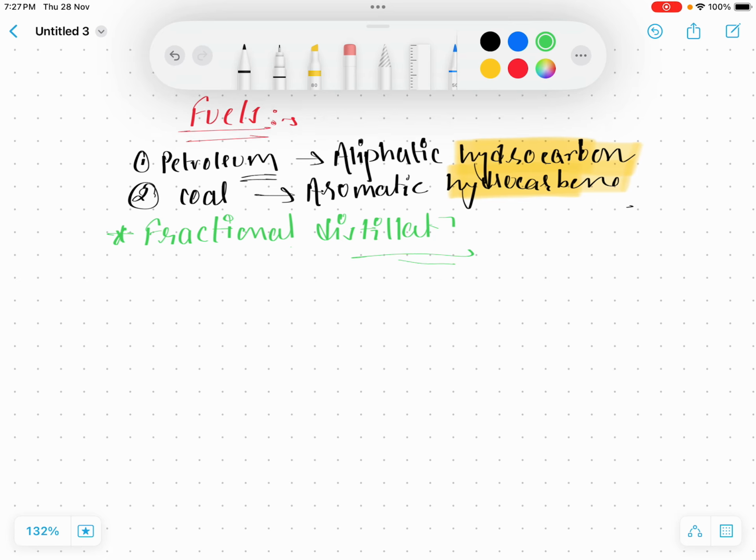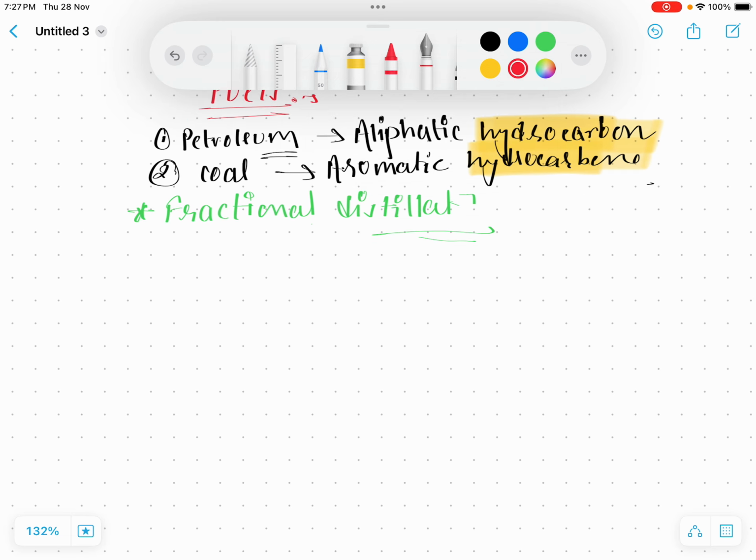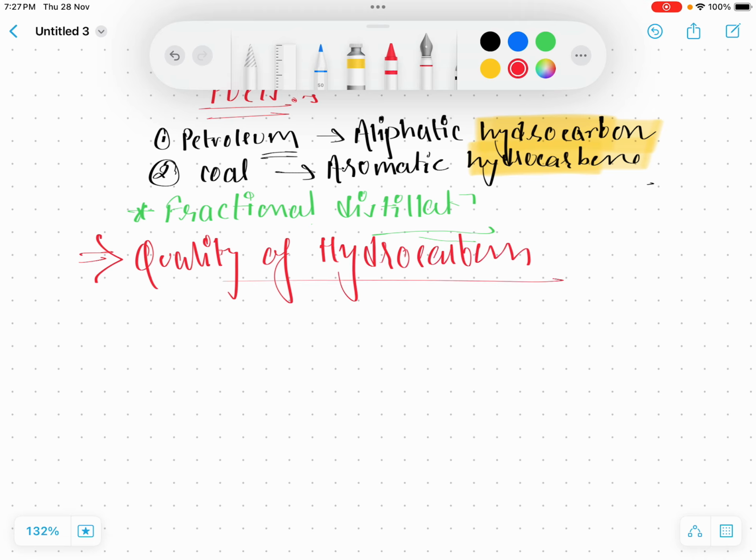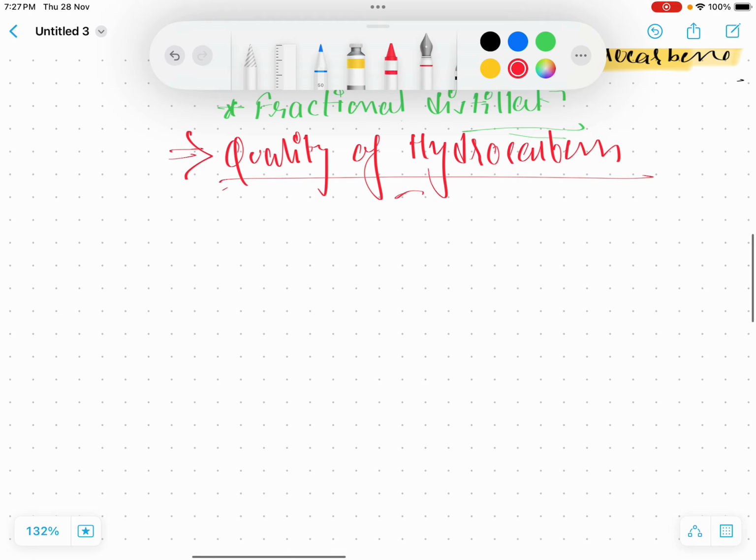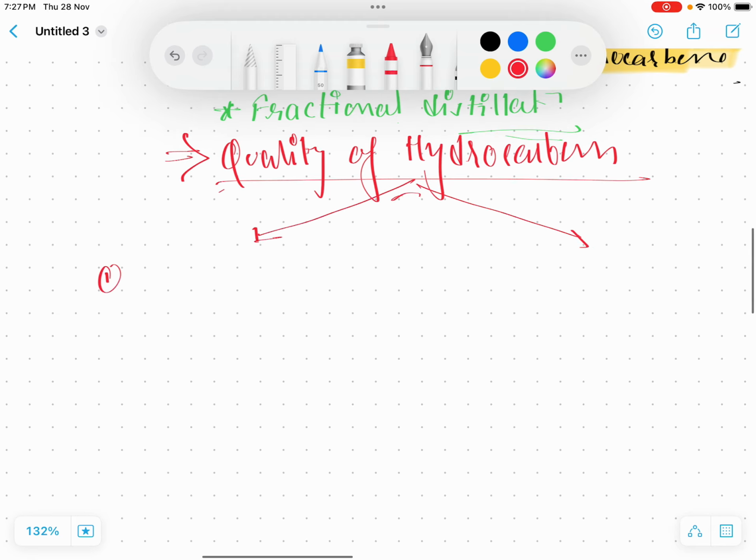This fuel's quality is determined by certain terms. What are those terms? They are the quality of gasolines. I'll give the heading: quality of hydrocarbons. For the quality of hydrocarbons, we have to read two basic things. One is octane number, so I'm writing the subheading of octane number, and another one is cetane number.